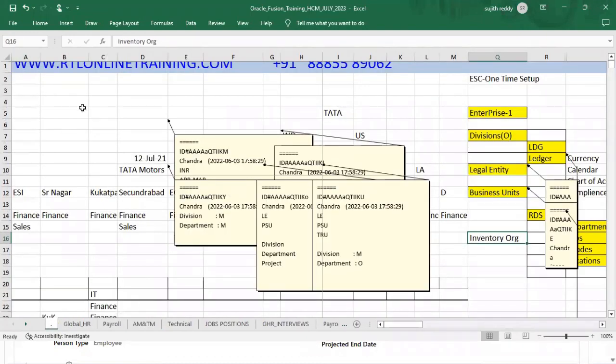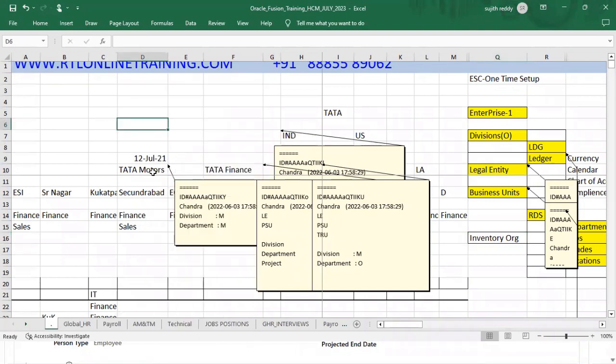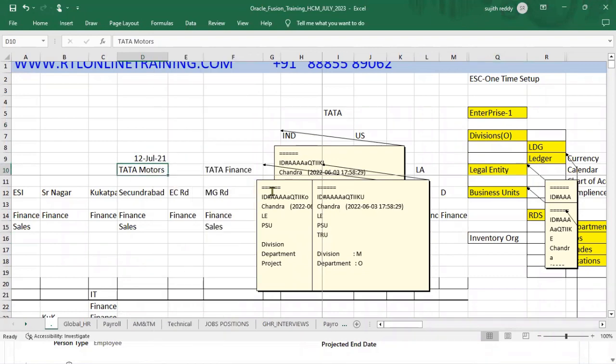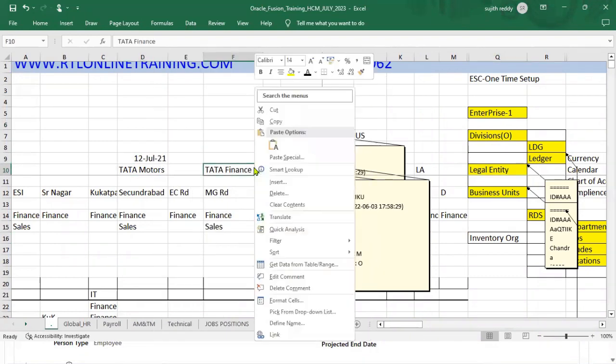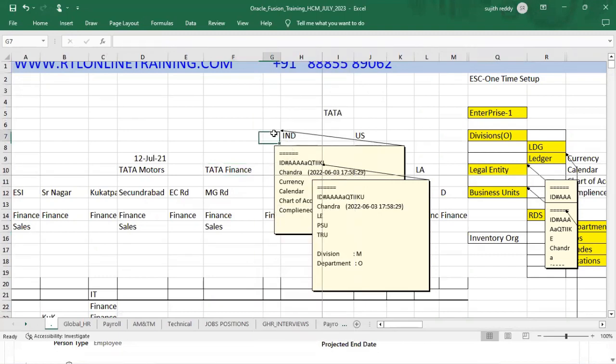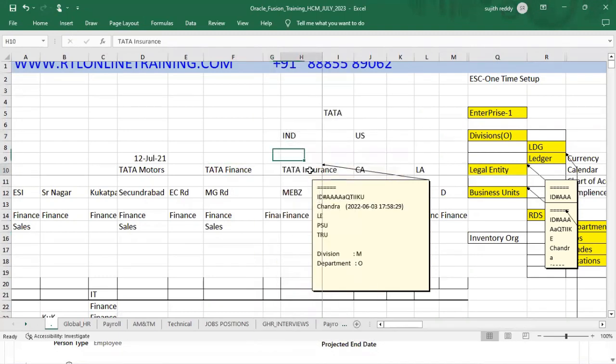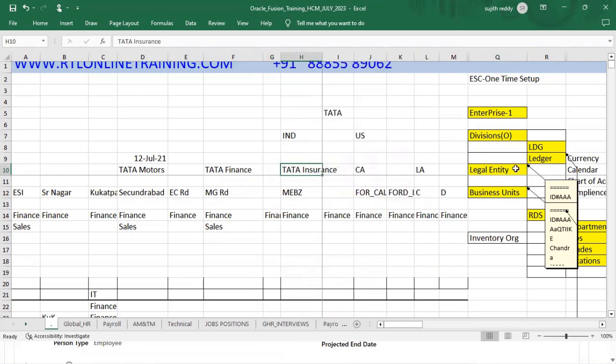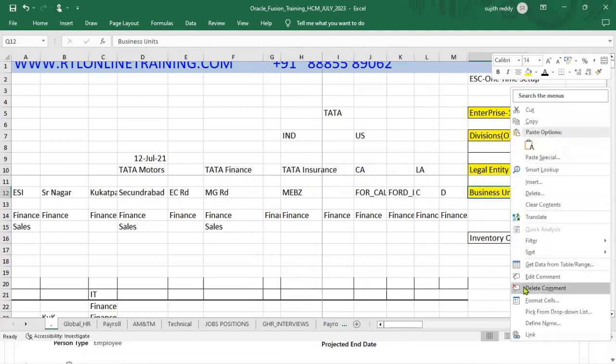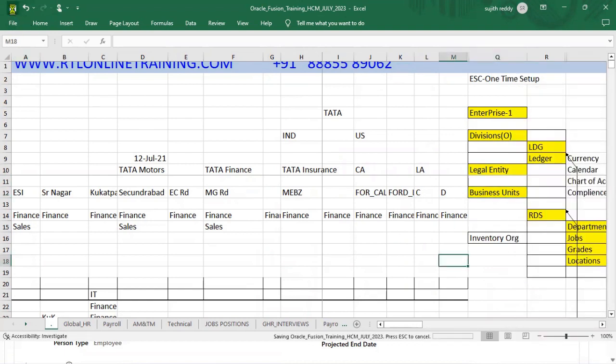For example, our employee is working in Tata Motors, and we are going to permanently transfer this employee from Tata Motors to Tata Finance.